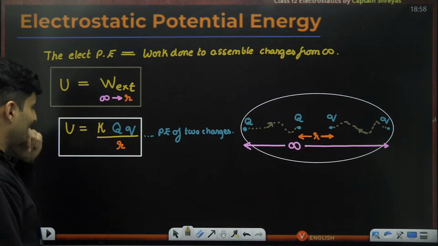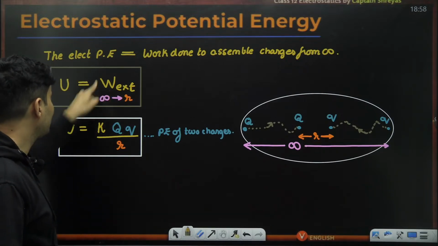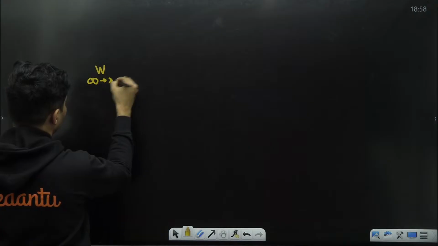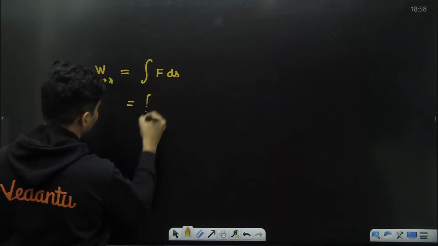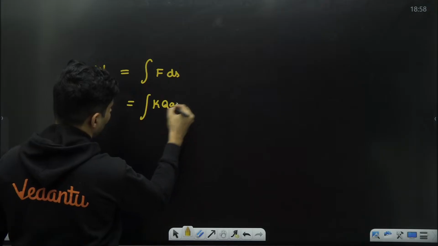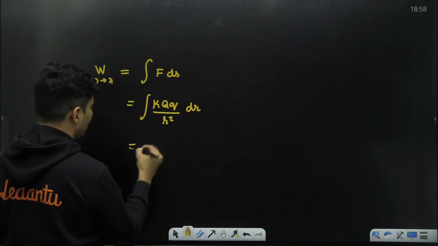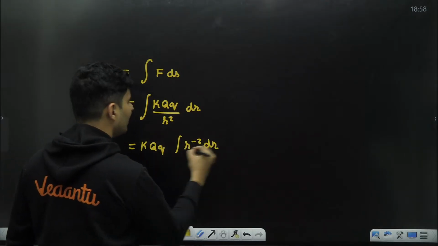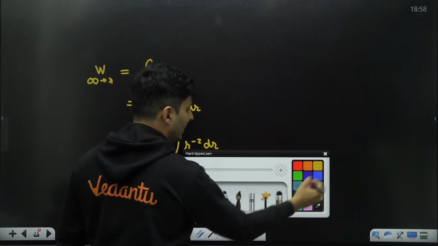Okay? See, R is not radius, number one. Number two, this is work. Work is force into displacement. So when you calculate the work from infinity to R, work is the integration of force and displacement. Force is basically KQ divided by R square, and displacement is small dr. So this will become KQq, and this is R raised to minus 2 dr. So what is this integration going to be?